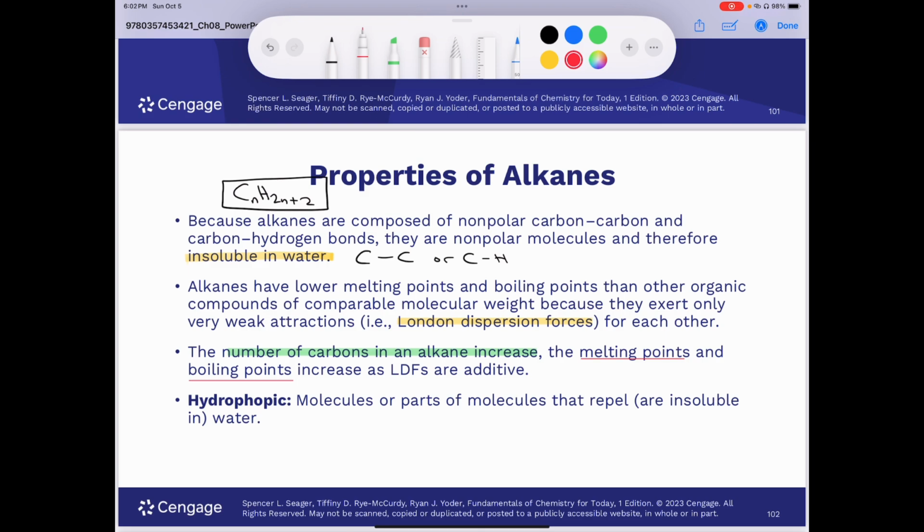Before we take a look at a chart that shows you the trends described here, I want to cover this word with you, hydrophobic. It's a mistake in the slide, but hydro means water, and phobic is like something you have a phobia of, so it means water hating or water disliking. Hydrophobic molecules are molecules, or parts of molecules, that repel water. And so alkanes are hydrophobic molecules. If they're nonpolar, then they're going to repel water.